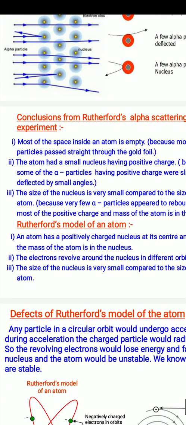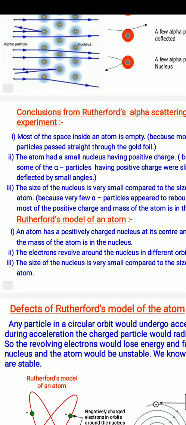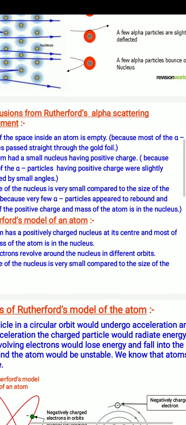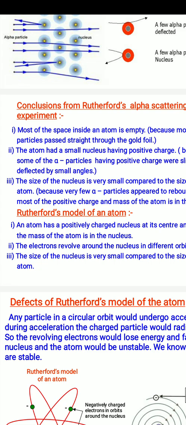And third, the size of the nucleus is very small as compared to the size of the atom, because very few alpha particles appear to rebound, and most of the positive charge and mass of the atom lie in the center of the nucleus. So these were the experiment and conclusion made by Rutherford.